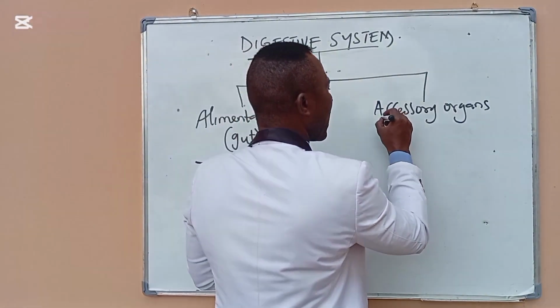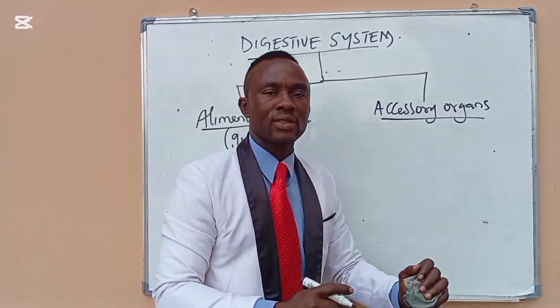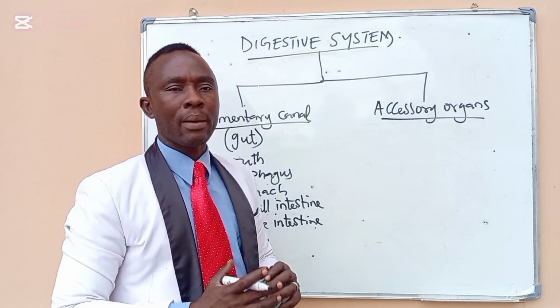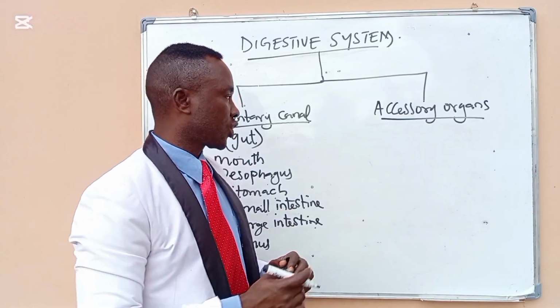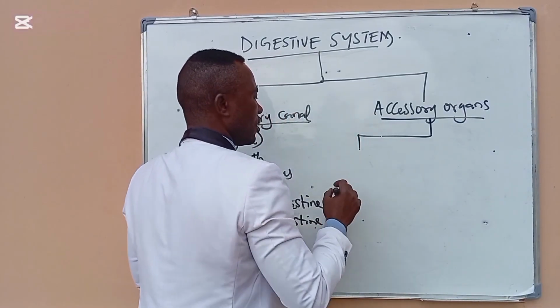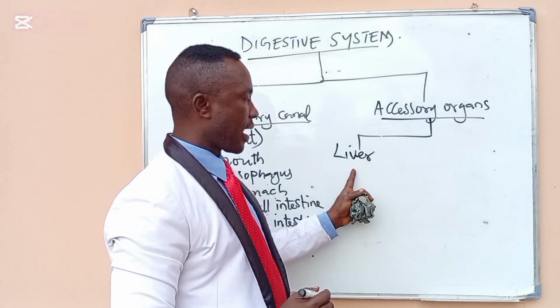Then we come to the accessory organs. The accessory organs are those organs that secrete either enzymes, bicarbonate, or bile. Their secretions help in digestion. We have three accessory organs. Number one is the liver, which produces the bile.